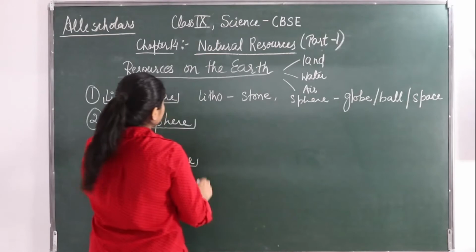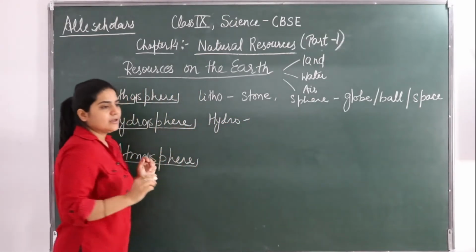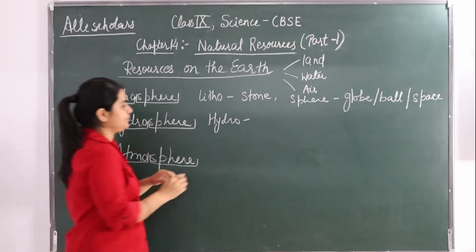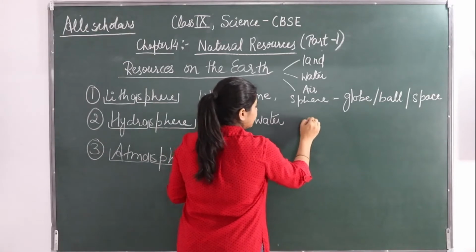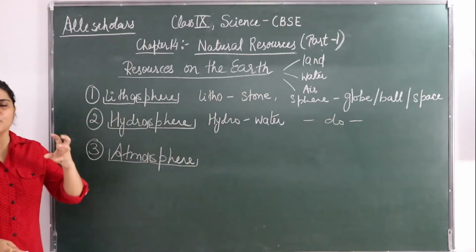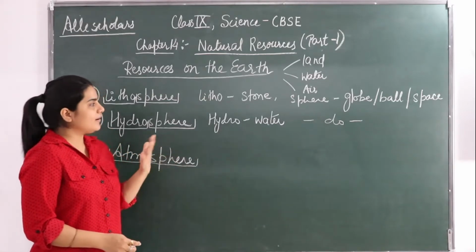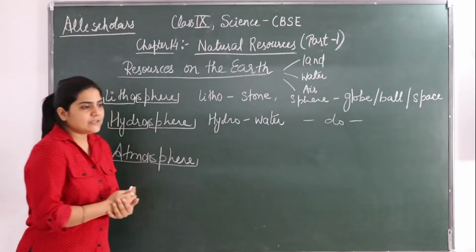Next is hydro. Hydro is again a Greek word which means water, and sphere is the same, that is either a globe, cosmos or a space. Then comes atmosphere.